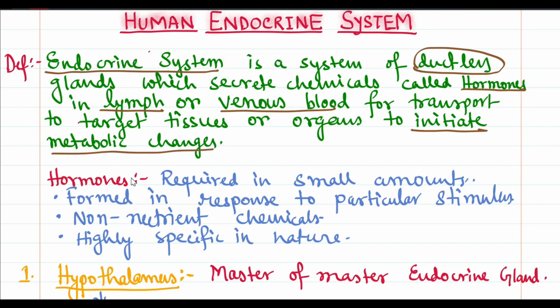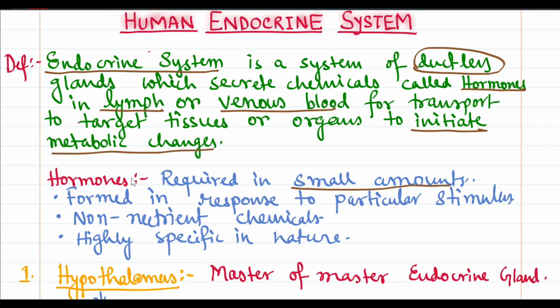Now, about the properties of hormones, they are required in small amounts. First of all, we can say that the endocrine system is not as prompt or fast as the nervous system, but the endocrine system works through chemical integration that takes help of the hormones. These changes occur over a long period of time, but they are mostly permanent changes. Therefore they are required in small amounts.